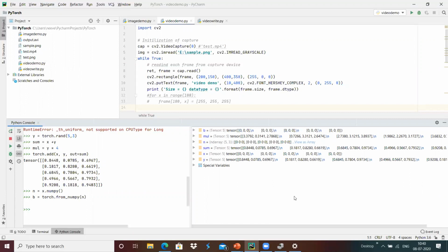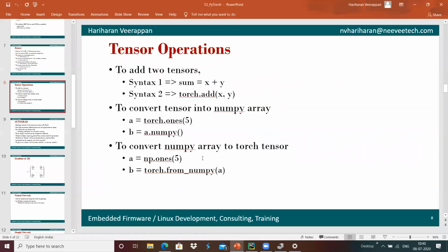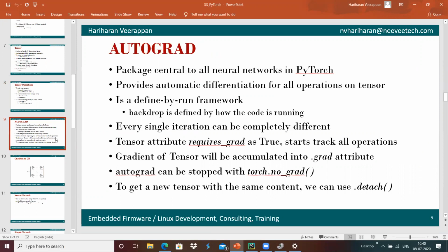This provides some manipulation of array data over here, and once it is done, we have the option to create automatic gradients.